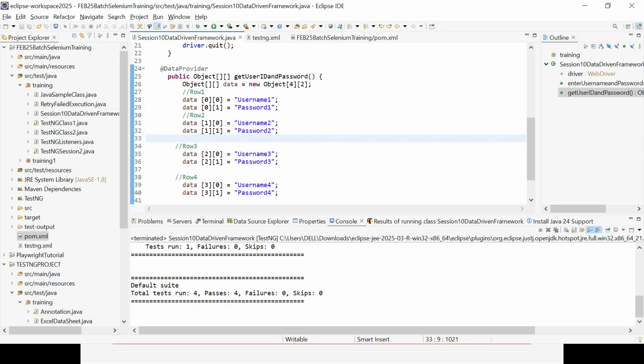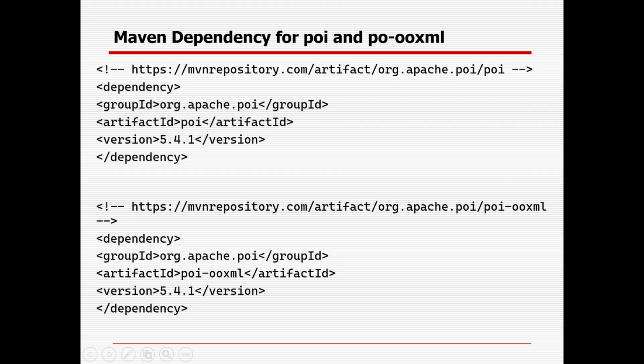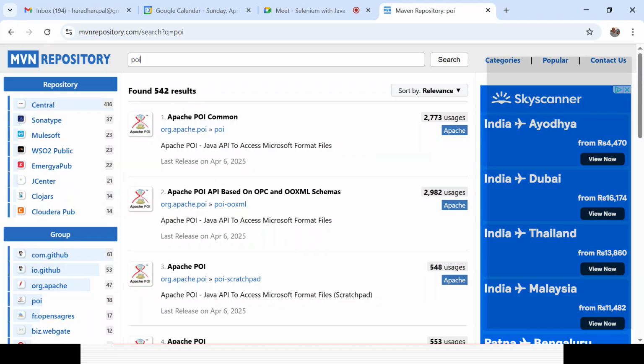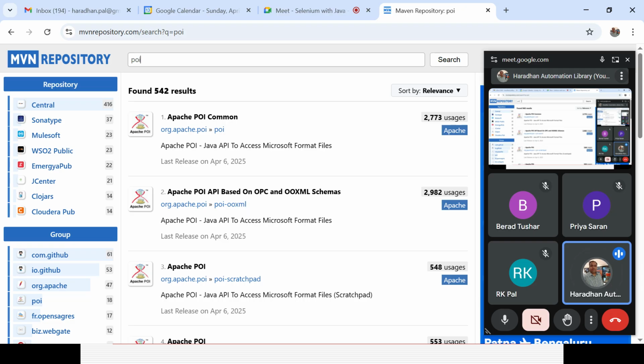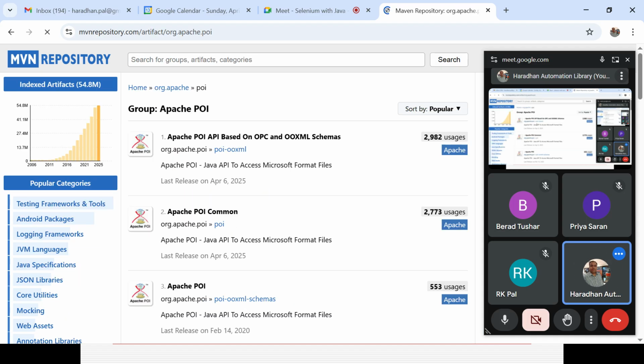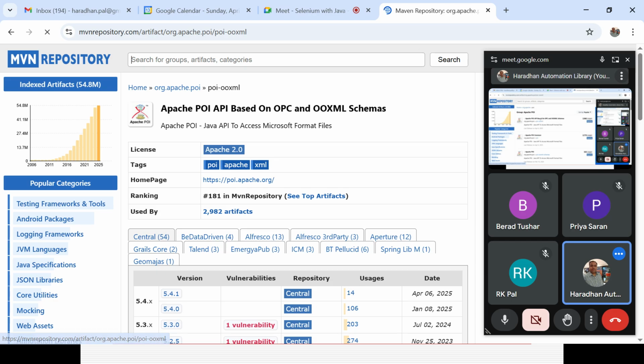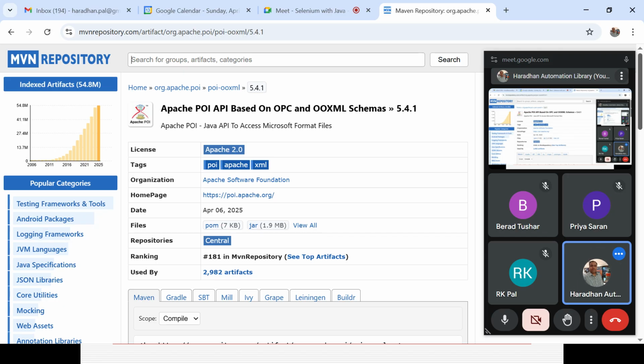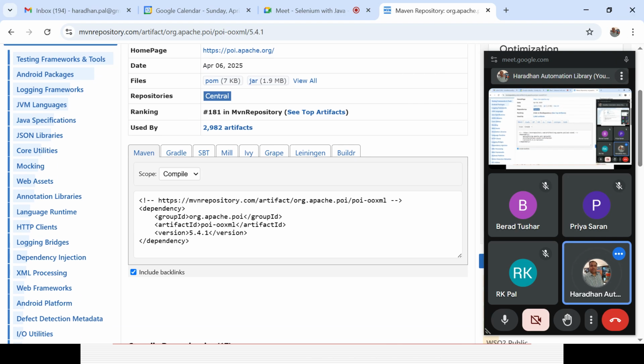So let's see. The first thing is that you need to add 2 Maven dependencies. One is the POI dependency and one is the POI OOXML dependency in your pom.xml file. How can you get them? You can go to the Maven repository and simply search POI. The first 2 things you need are Apache POI common and Apache POI OOXML schema. If you click on POI, you can choose any version, so 5.4.1, and copy that Maven dependency and paste it in your pom.xml file.